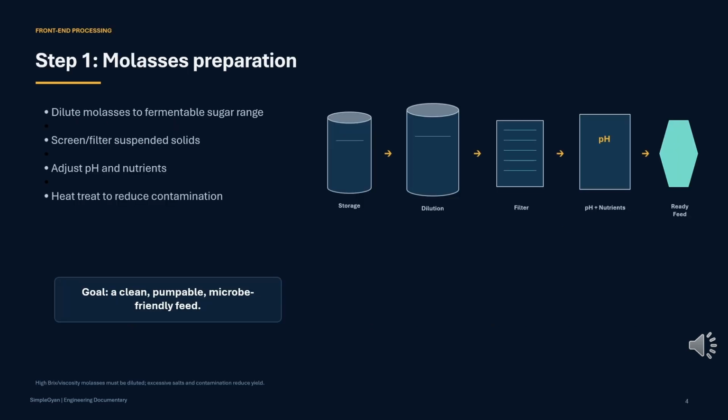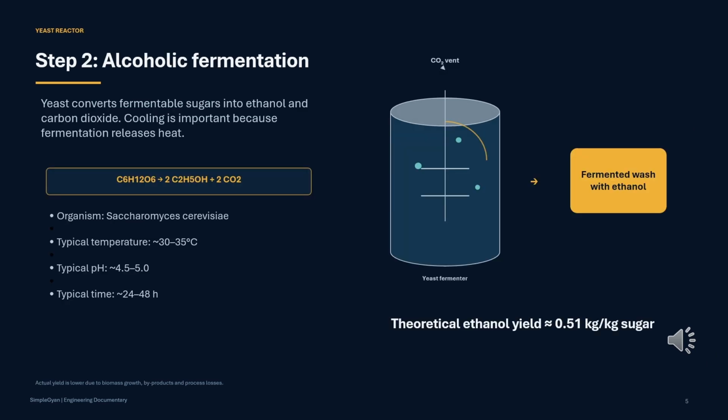Raw molasses is too thick and too concentrated for direct fermentation, so it is diluted with water to bring sugar concentration into a suitable range. The plant removes suspended impurities by screening or filtration. Then pH is adjusted, nutrients may be added, and the feed is sterilized or pasteurized to reduce unwanted microbes. Now yeast, usually Saccharomyces cerevisiae, converts sugar into ethanol and carbon dioxide.